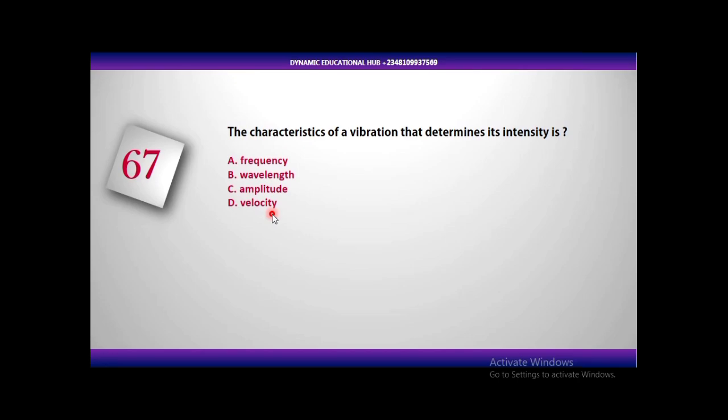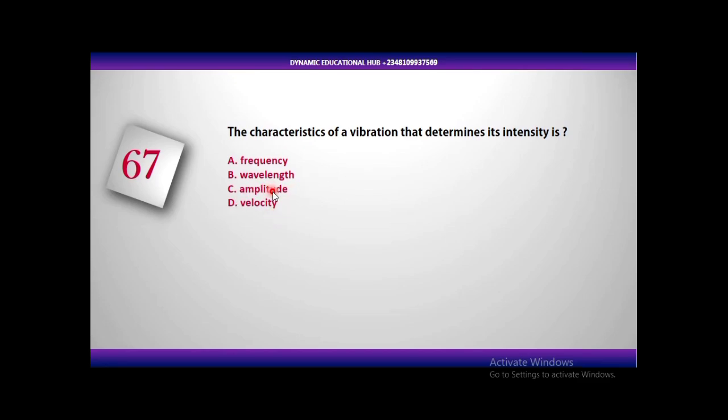Now the characteristic of a vibration that determines its intensity is A, frequency, B, wavelength, C, amplitude, and D, velocity. We are talking about vibration here. Vibration produces sound, which means we can use sound waves to explain this.